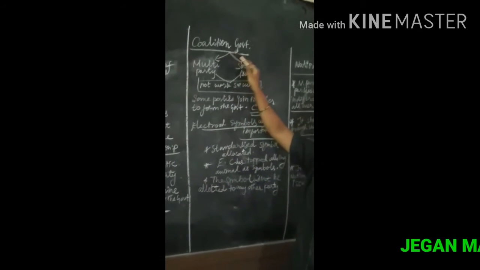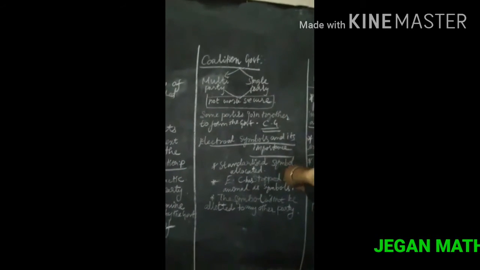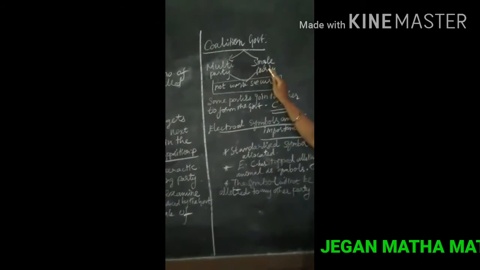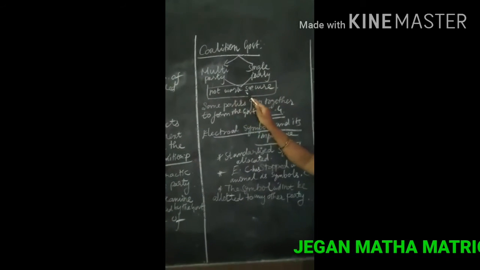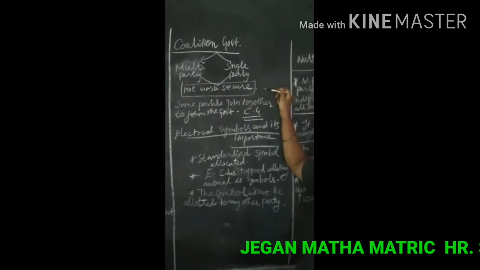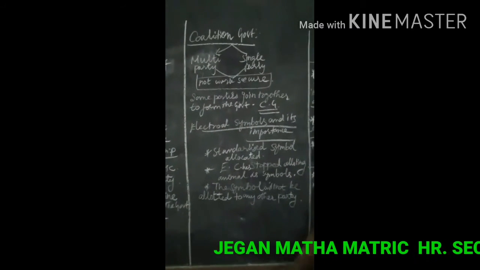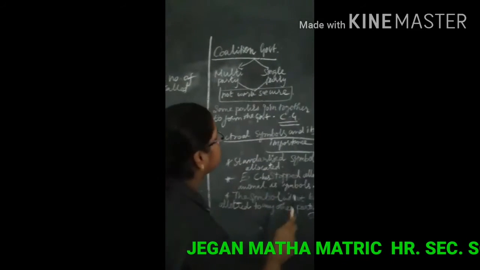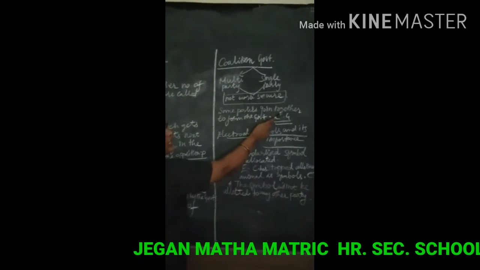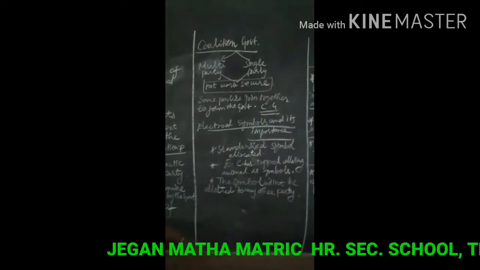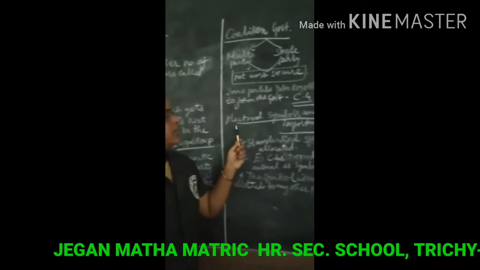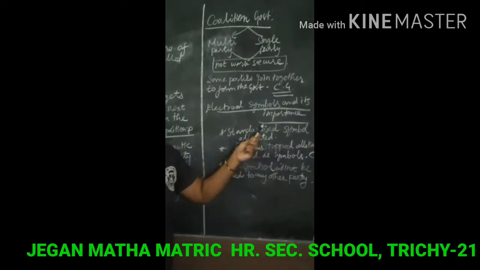And next, coalition government. It's a very important one, children. It is a multi-party system, unlike a single party system. When a party cannot secure a majority to form the government, in such a case some parties join together to form the government. This is called a coalition government.